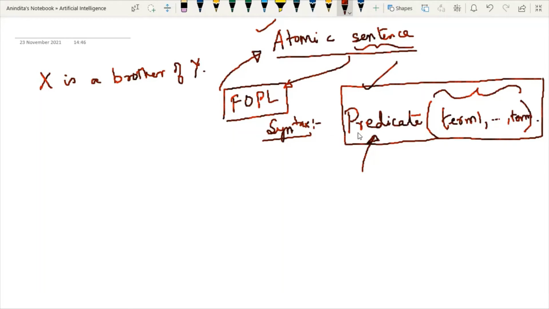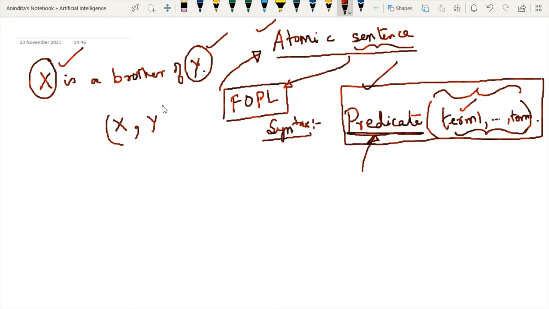So here the syntax is first you have to write the predicate and then you have to write the terms, means the constant. So here which one is the constant? X and Y are the constant. So X is a brother of Y. So X is the first term and Y is the second term. And what is the predicate? Predicate means brother of. So the function name will be brother underscore of.